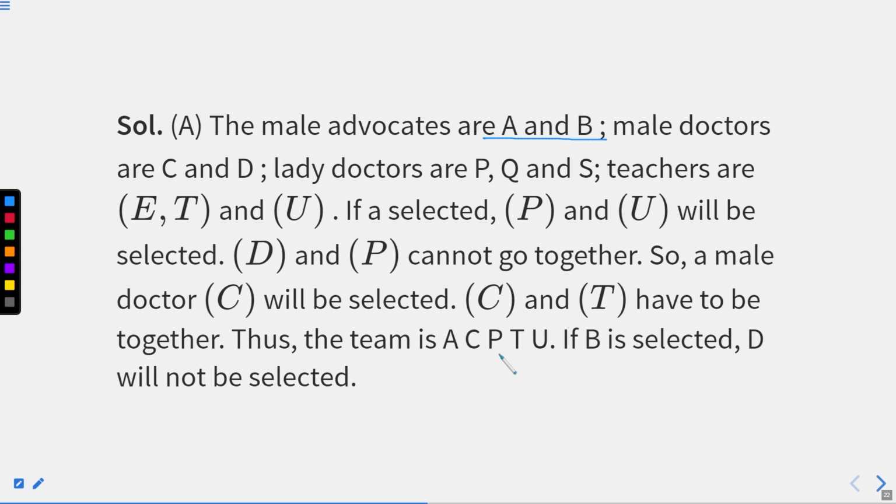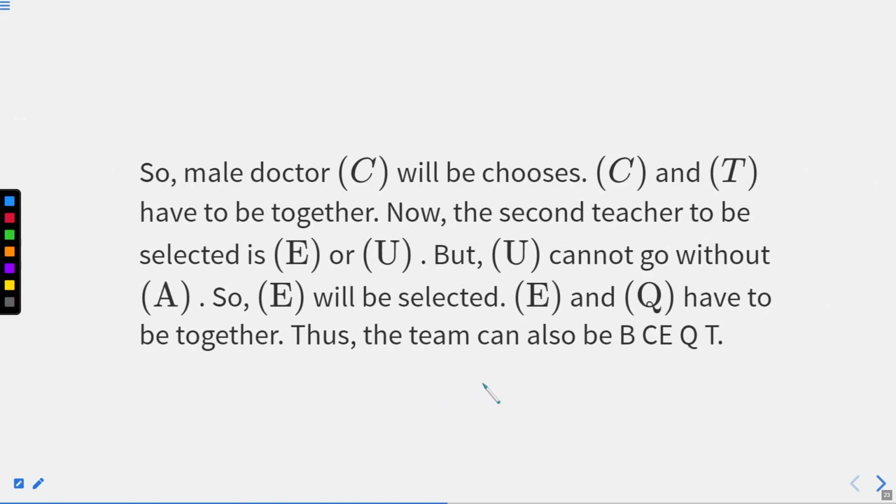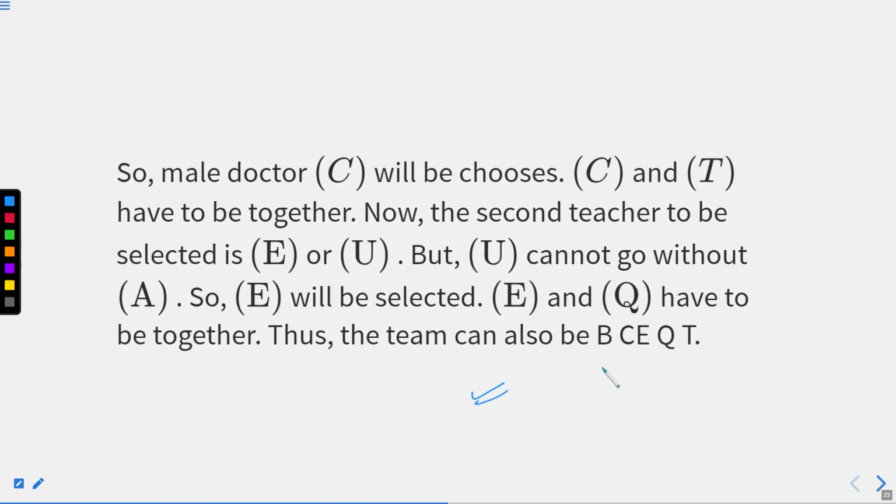So why did I choose this one first? Because this option is there, and to make it a clear understanding for you. But again, you can always look for the alternatives. This is the alternative, but it is not there in the options. You can follow that as well.